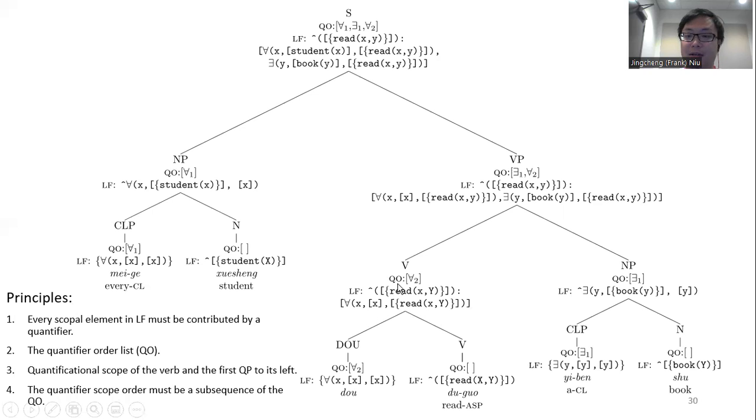And at the VP level, we can know that the logic form has a universal subterm contributed by the verb, and another existential subterm contributed by the object. And finally, at the sentence level, we can fill in the blank. And right now, we can know that the universal subterm is student, and we can get 2 readings out of it.